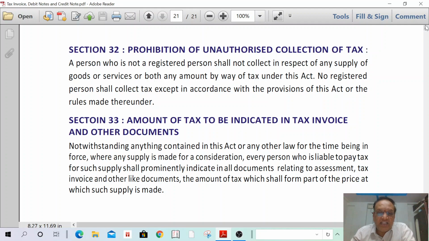Notwithstanding anything contained in this Act or any other law for the time being in force, where any supply is made for a consideration, every person who is liable to pay tax for such supply shall prominently indicate in all documents relating to assessment, tax invoice and other like documents the amount of tax which shall form part of the price at which such supply is made. That means you have to separately mention the tax rate and tax amount in the tax invoice and other documents. In other documents also, you have to mention it separately.